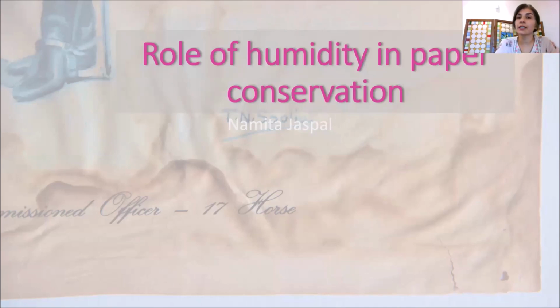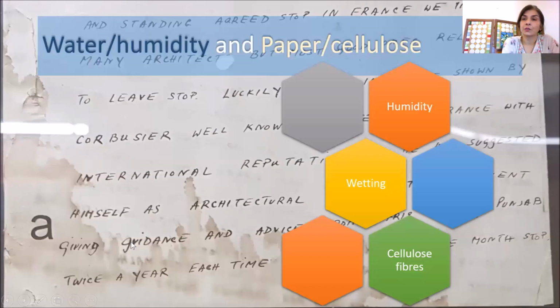Now, today the topic is the role of humidity in paper conservation. We'll be talking about water and humidity mainly as a separate entity, the properties of water in its liquid and vapor form, something very general to begin with in today's lecture. We'll talk a little less about paper or cellulose because we have already covered it in our last lecture.